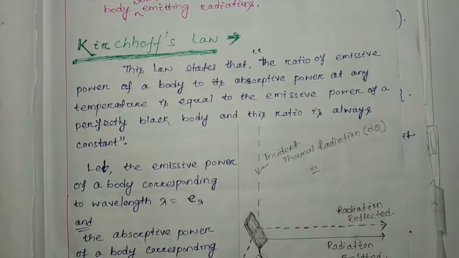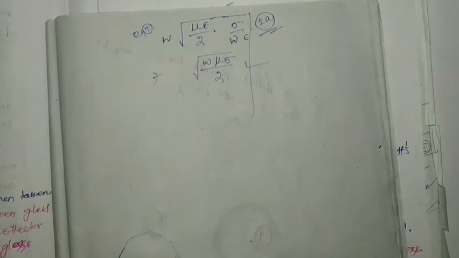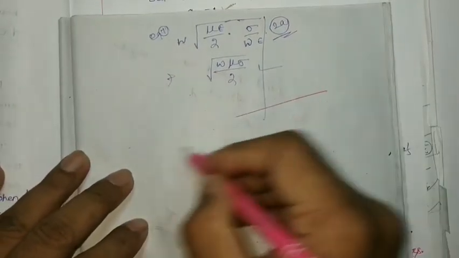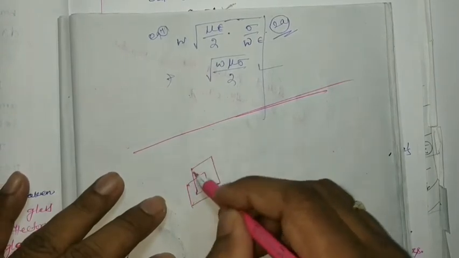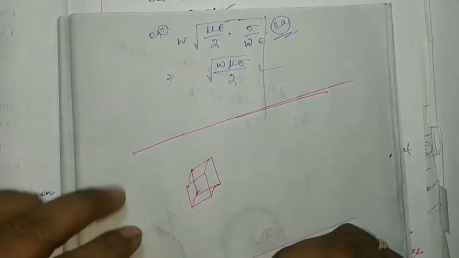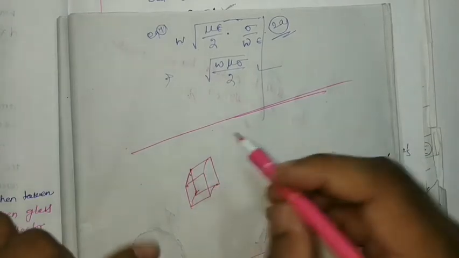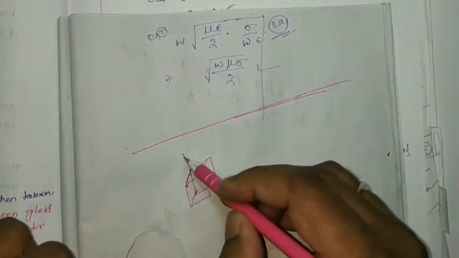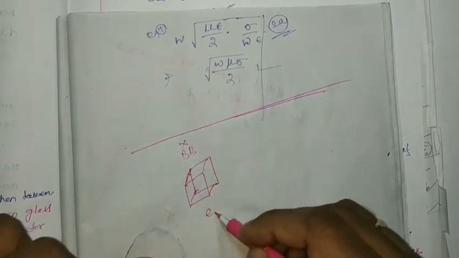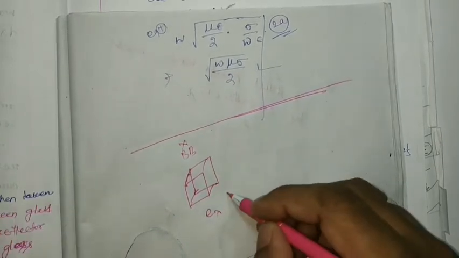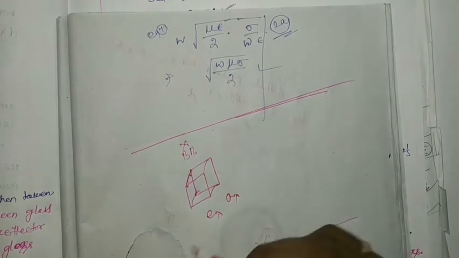Here I am trying to explain pictorially. You just follow. Suppose this is any arbitrary body, but it is not a black body. So it has an emissive power and a particular absorptive power at a particular wavelength.